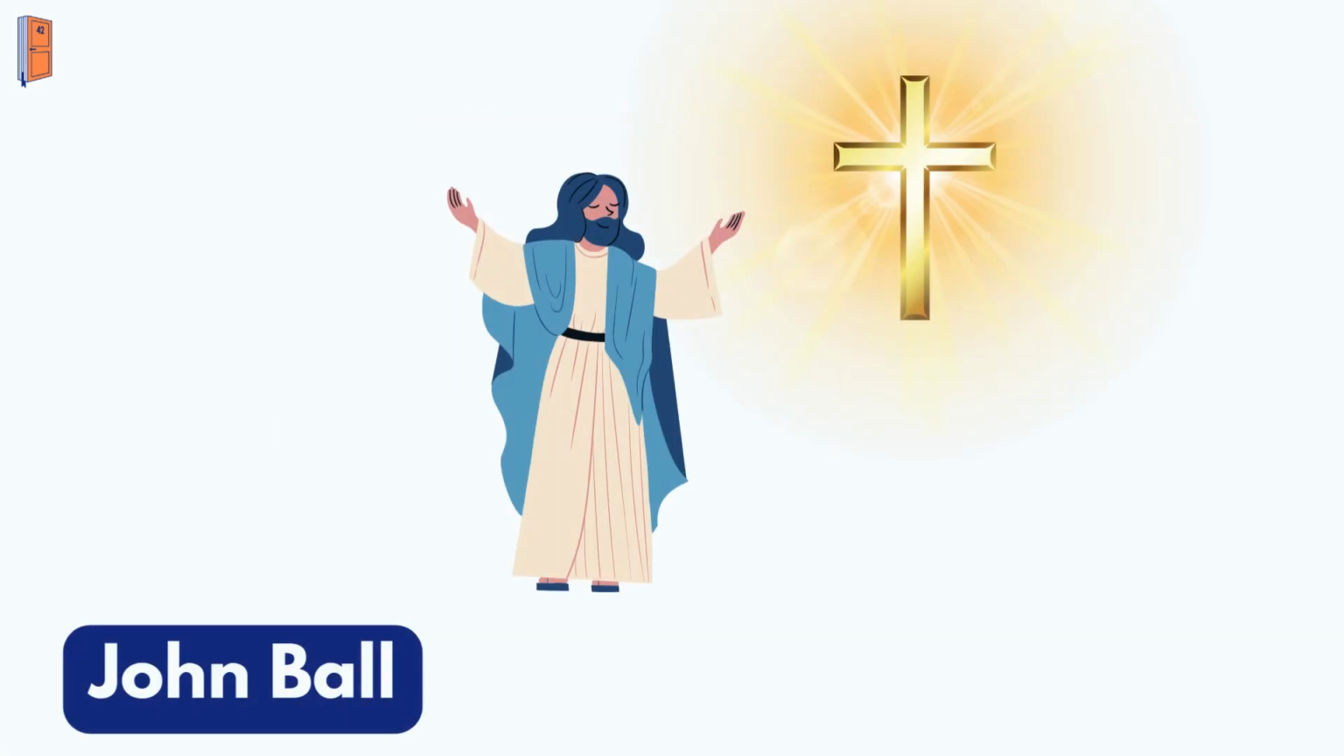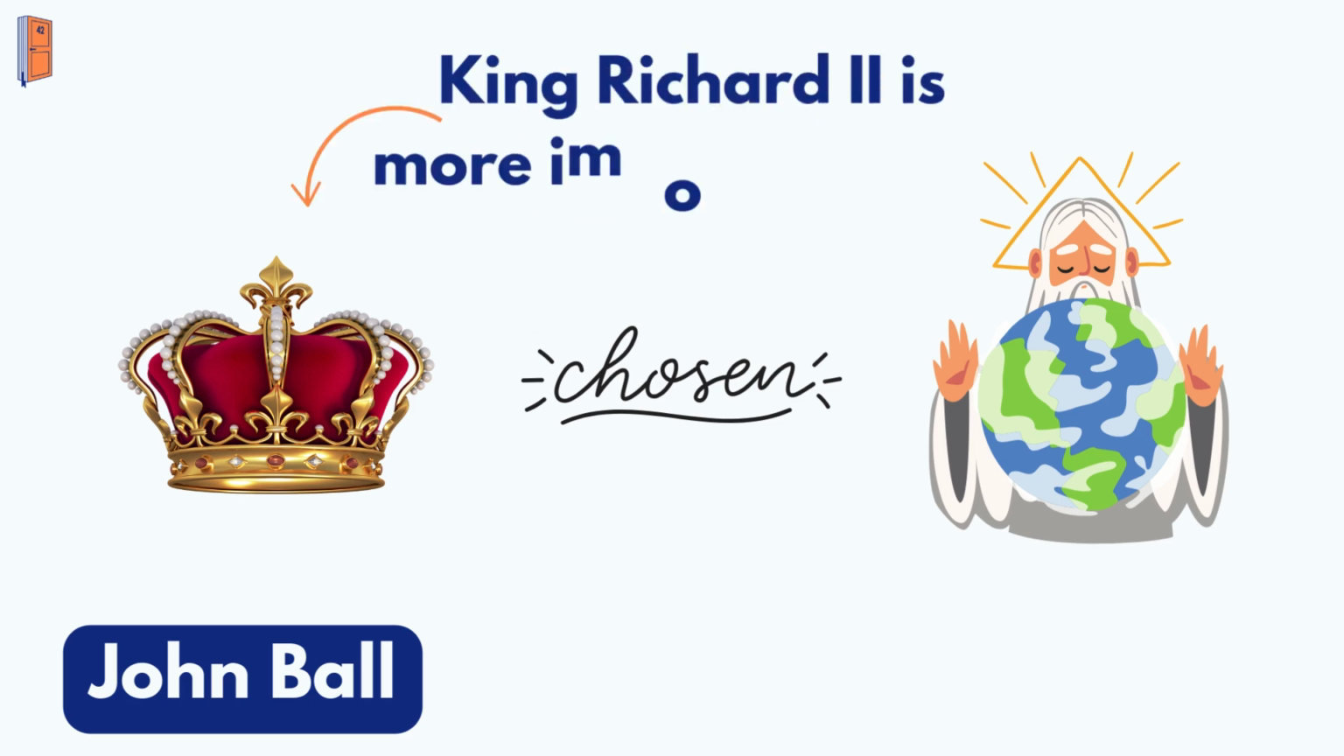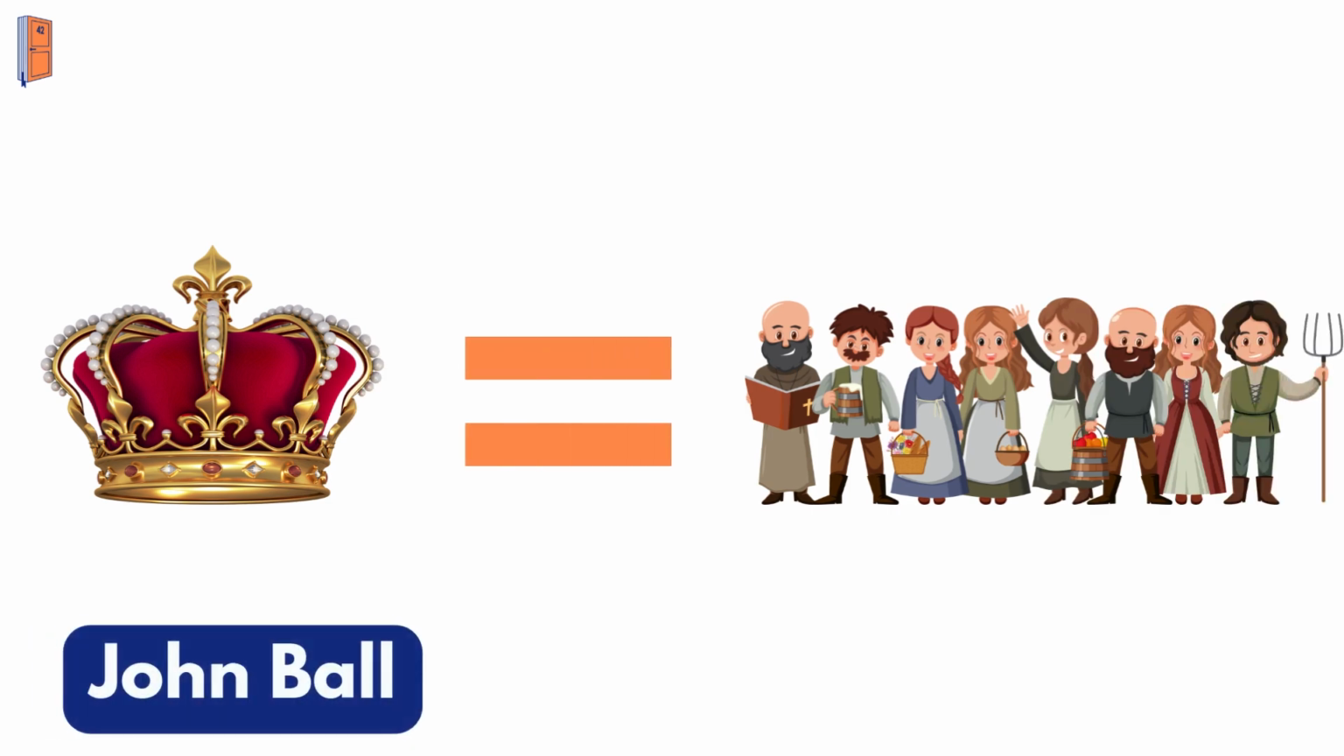The social and political reasoning for the revolt was encouraged by preacher John Ball, who was excommunicated by the church in 1366. The social norms of the medieval period were that the monarchy was chosen by God, and therefore were more important than peasants. However, John Ball believed that in God's eyes everyone was equal, and therefore encouraged peasants to rebel.